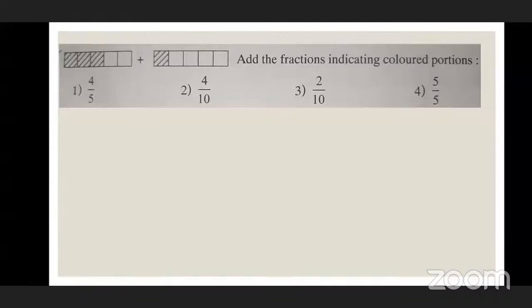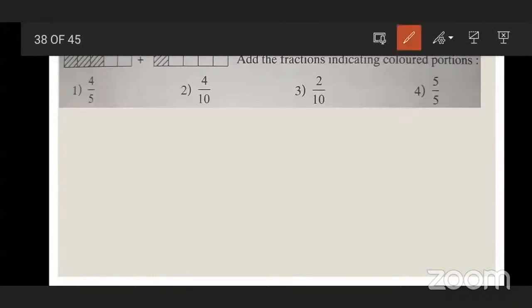Can you compare, beta? What is the answer of this question? You have to just see the diagram. Now both the diagrams are having equal parts.